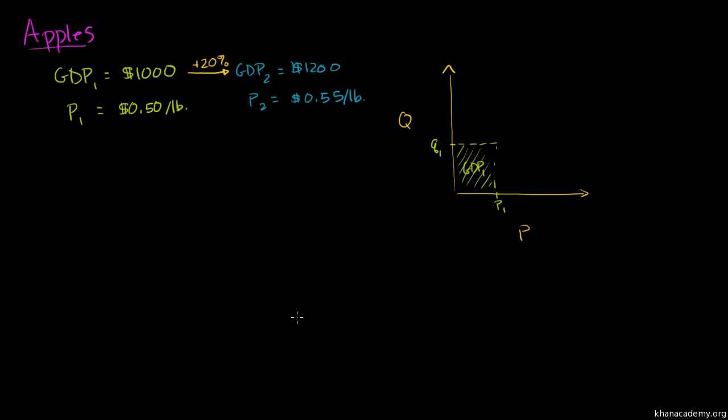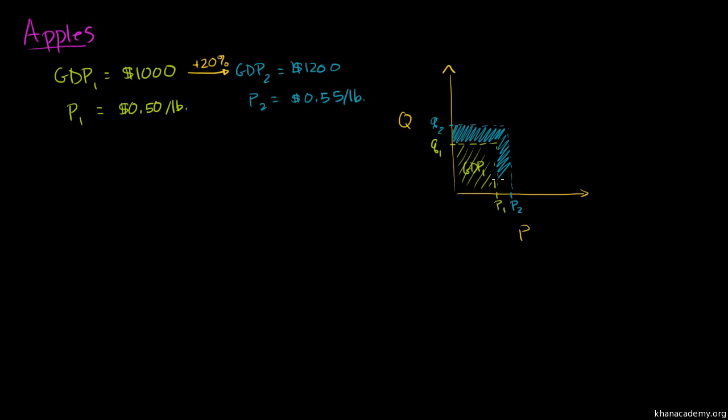And then GDP in year two would be the price in year two. So we're going to go from 50 cents to 55 cents. The price in year two times the quantity in year two, we'll assume some growth has occurred. And so GDP in year two would be the area of this entire rectangle. And if we want to find the difference between GDP in year two and GDP in year one, it would be the difference in area. So it would be what I am shading in blue right over here.